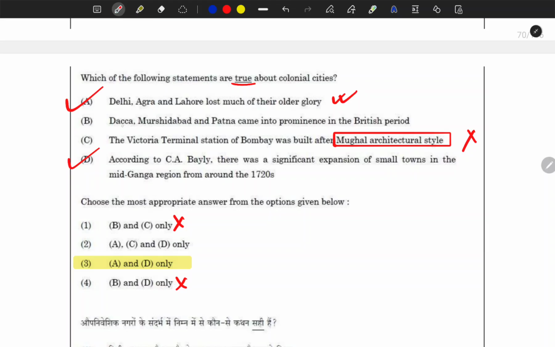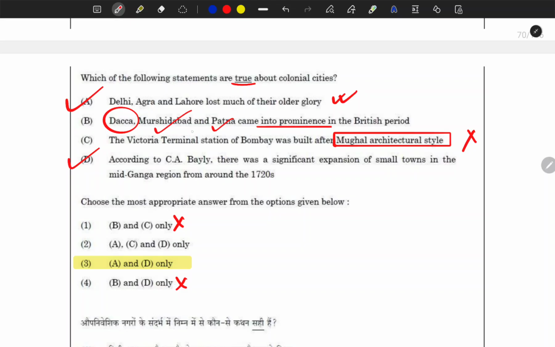See, here you see, let me explain it. Here you already see that Dhaka was one of the important cities of Mughal India also. It was not that in the colonial period Dhaka rose to prominence. As it is written here, Patna came to prominence and Murshidabad came to prominence, especially after the Battle of Plassey and Buxar.